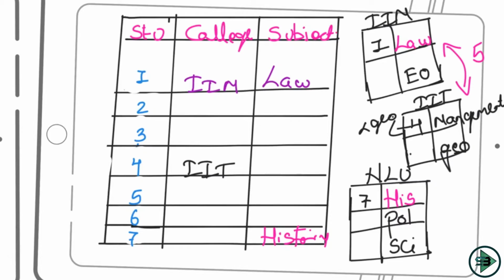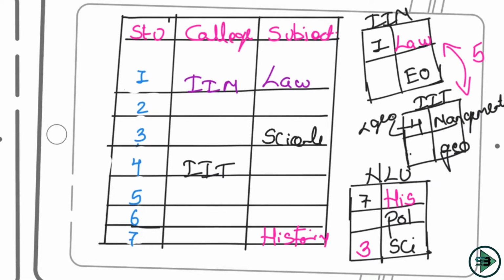Now let's see, we'll be able to connect this sentence. 3 does not like politics. Yes, 3 cannot come here. 3 cannot come here as well. Economics. 3 cannot come here as well because 3 does not like geography as well. So obviously there is only one place left for 3, which is science. There is no other place left for 3. So 3 will come at the place of science. Let's write a 3 here. And at the place of 3, which subject does 3 like? Science.